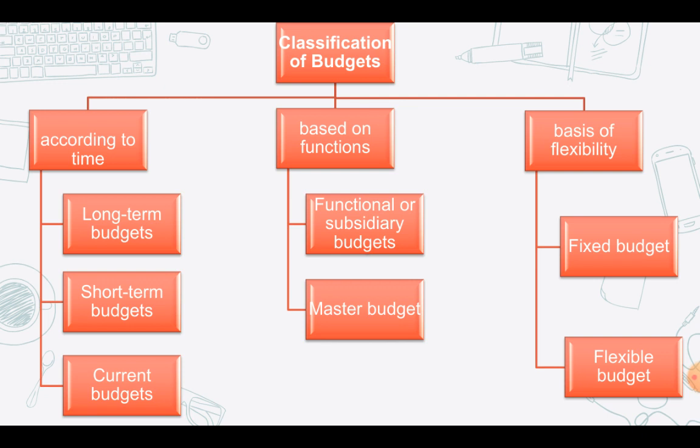And the second subclassification under the classification on the basis of functions, you have master budget. So the master budget is basically a budget which summarizes the different functional budgets. Okay, this budget is a summary of your different functional budgets, and it generally encompasses, or it covers, all the activities of the whole organization. So according to the ICMA London, they have defined master budget as, the master budget is the summary budget incorporating various functional budgets. In fact, master budget is prepared in order to coordinate the activities of various functional departments.